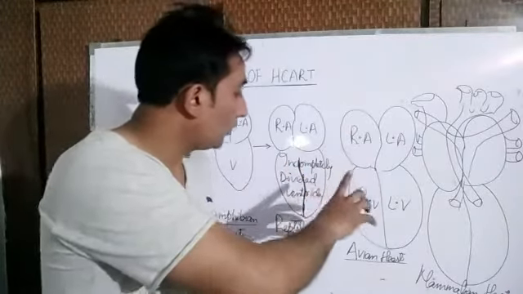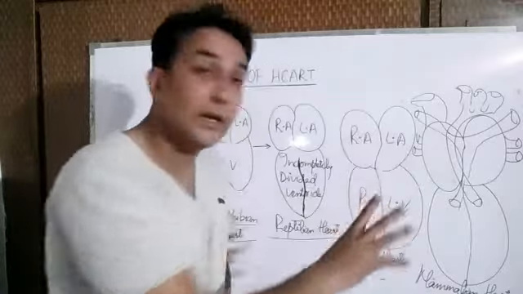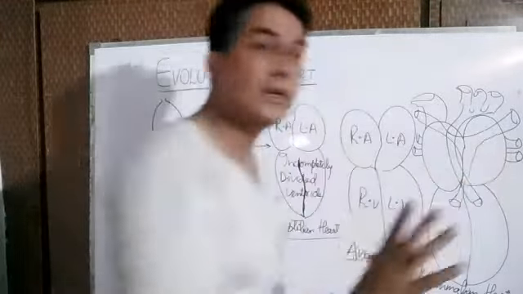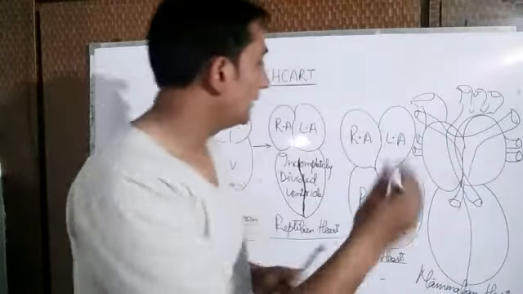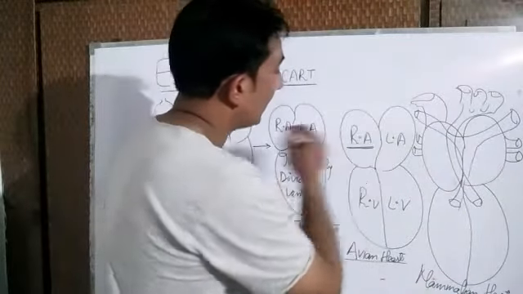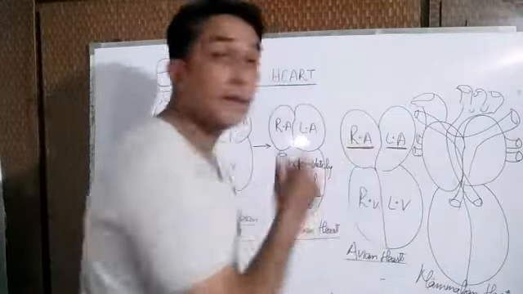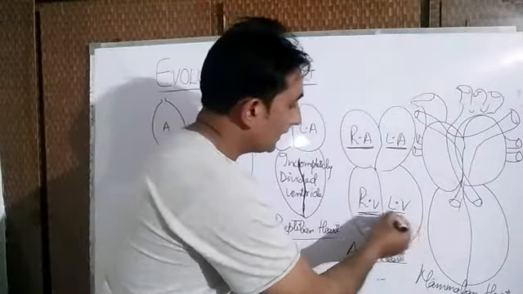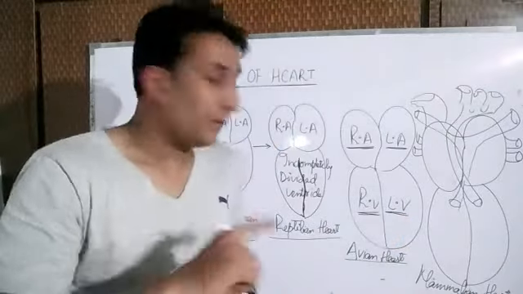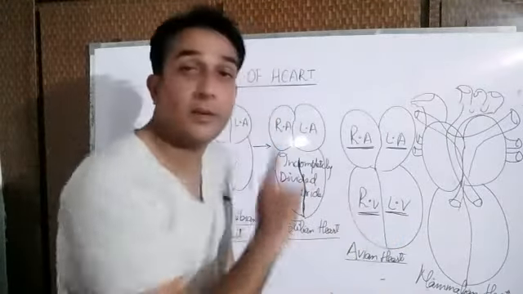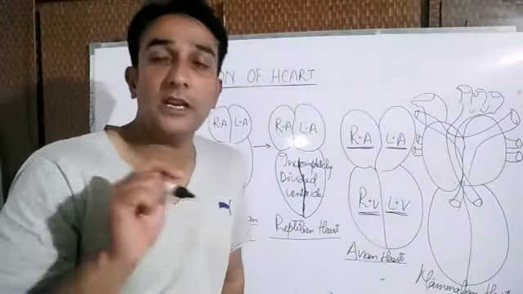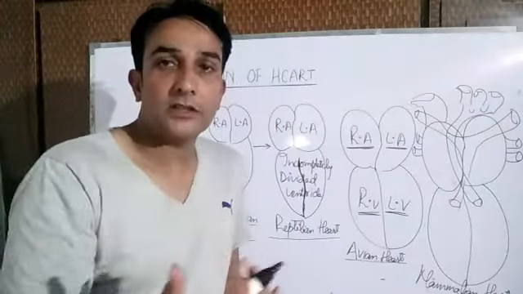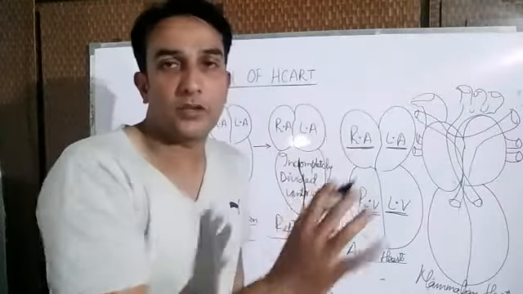After that, when we move towards the avian heart, we see that the heart of the aves and the heart of the mammals is a completely divided four-chambered heart. There is one right auricle and another left auricle, and similarly there are two ventricles, a right ventricle and a left ventricle. So the heart of the aves is a completely divided four-chambered heart to meet the demands of the circulation.